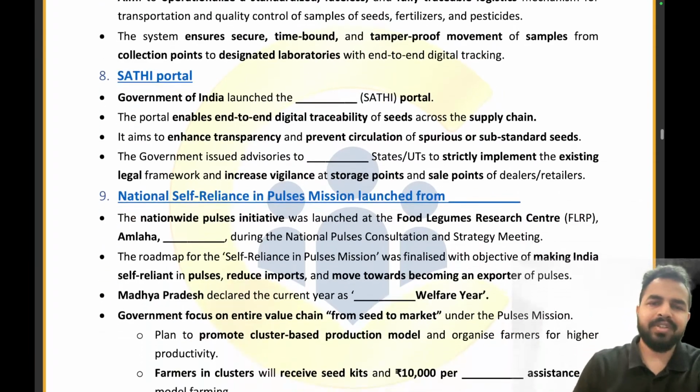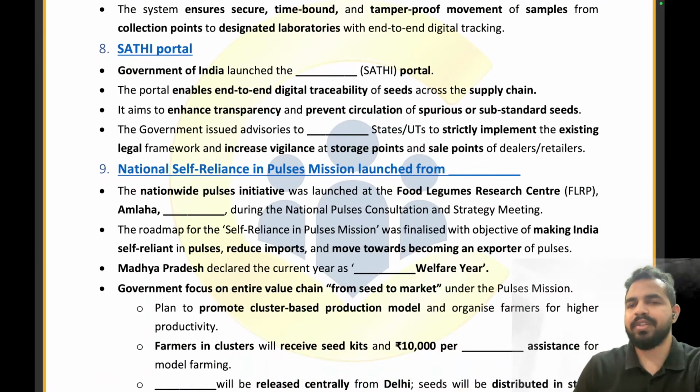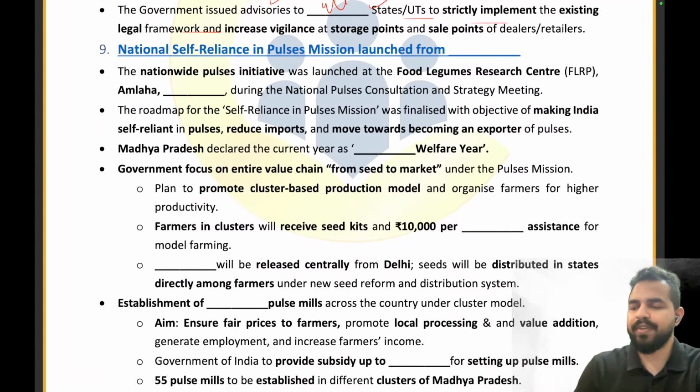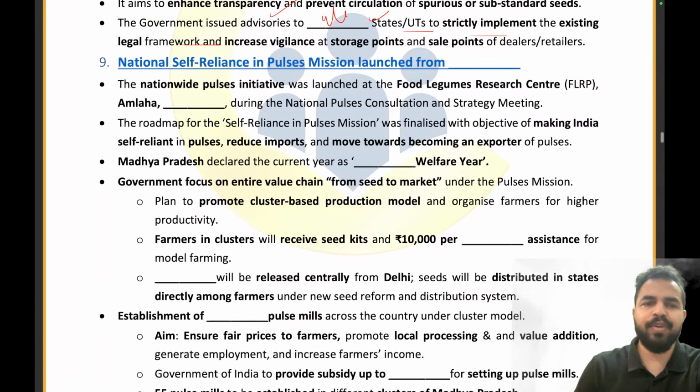Absolutely right. Now, the SATHI portal, my dear friends. The Government of India has launched the SATHI portal. The government issued an advisory to states and union territories to strictly implement the existing legal framework. So, how many states and union territories has this advisory been sent to by the government? And what is the full form of SATHI, my dear friends? It is Seed Authentication, Traceability, and Holistic Inventory. Absolutely, this is the right answer. Well done, Pratish. You have given me the right answer to both the questions. Now, moving on to the next part.